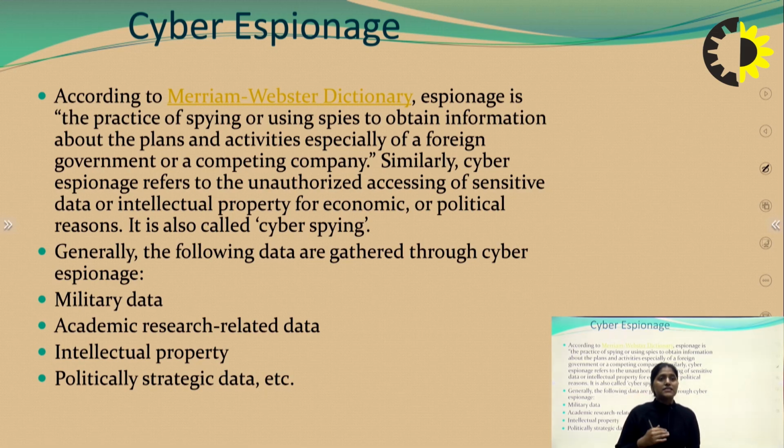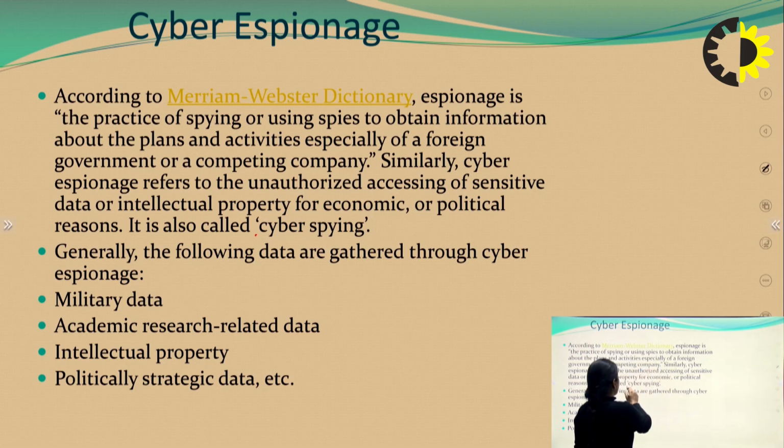Similarly, cyber espionage refers to the unauthorized access of sensitive data or intellectual property for economic and political reasons. So it is also called cyber spying.